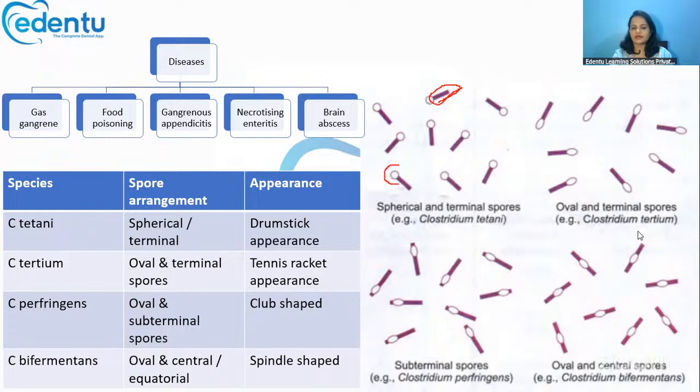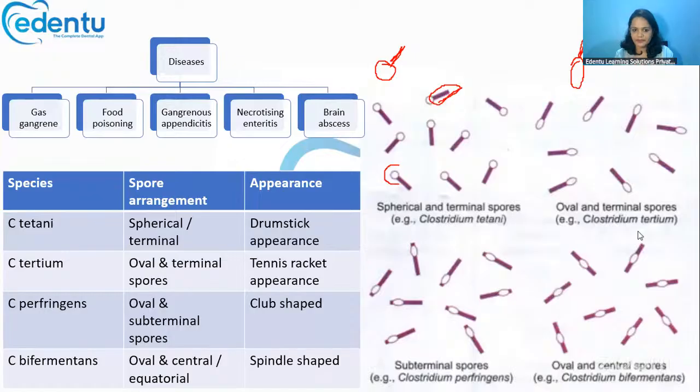That is, if this is the bacterial body, it will have a spherical terminal spore at the end of the body. Okay, so that will give more of a drumstick appearance. This drumstick appearance is usually seen with Clostridium tetani. Now, if it is Clostridium tertium, it also will have a terminal spore, but here the spore is somewhat oval in nature like this.